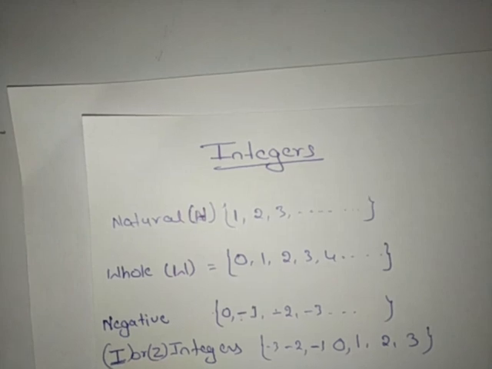Students, one thing you should note is that negative numbers are always less than 0. Every negative number is less than 0 here. We'll see how. We'll write a statement here.